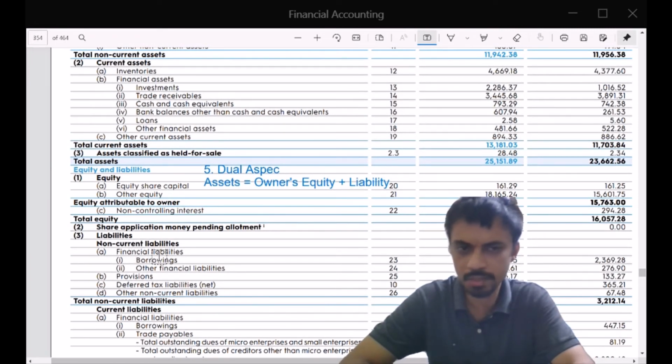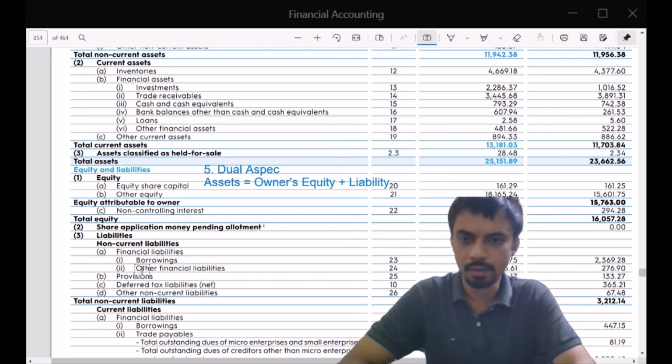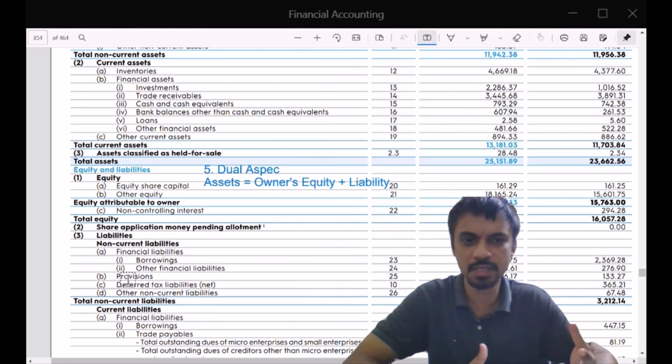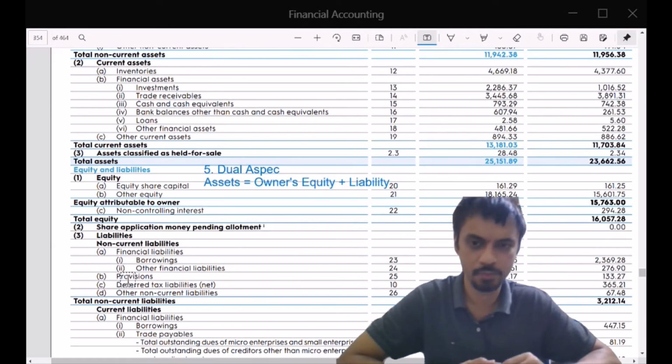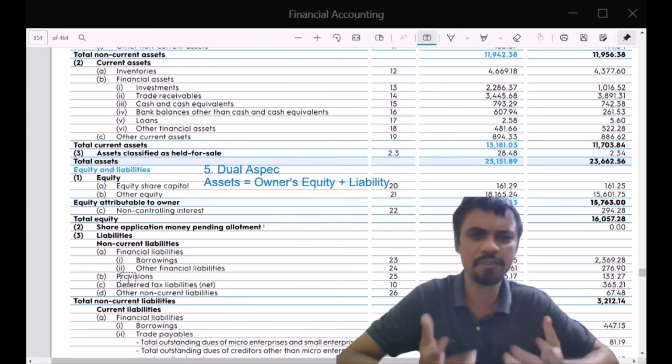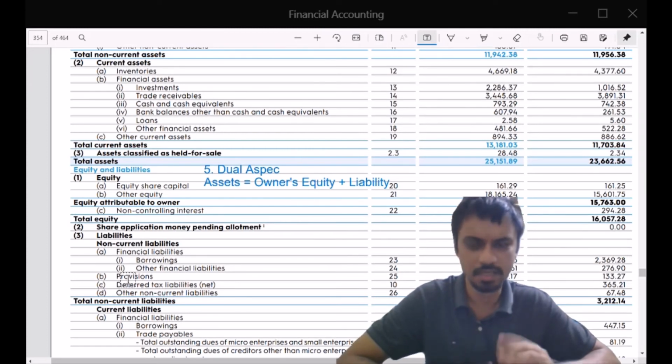Number one, borrowings of about 2,300 crores, other financial liabilities, then provisions, which means I am expecting some expenses to happen in future, but I am making provision for them today itself. Let me give an example. When an employee retires, the employee may be getting some retirement benefits such as gratuity, provident fund. There may be some pension if it has been agreed, or some leave encashment or some such benefits. And some of these benefits are there at the time of resignation also.